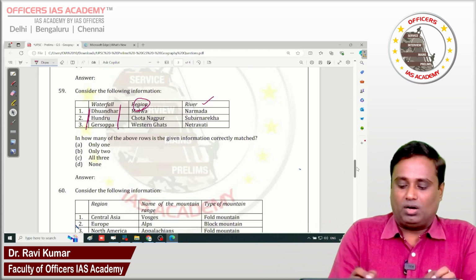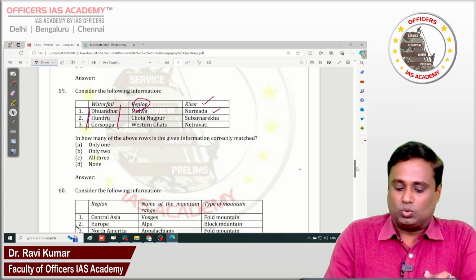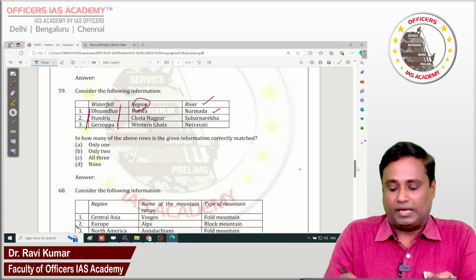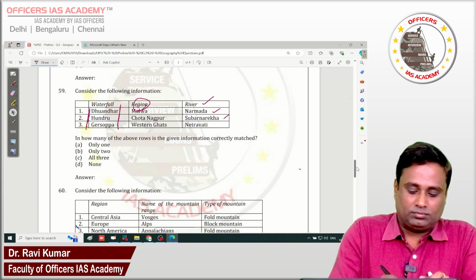Dudhwar Falls, Malwa region and Narmada river is correct. Kundru Falls, Chotanagpur and Subarnarekha is also right. Jesopa, that is Jog Falls. See?